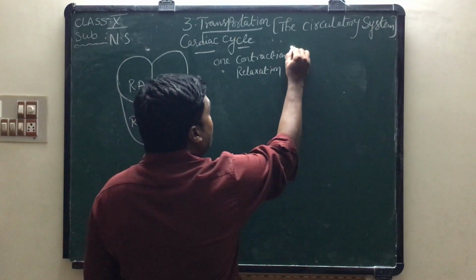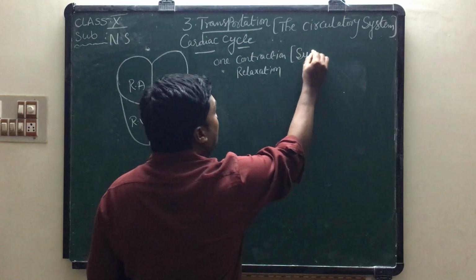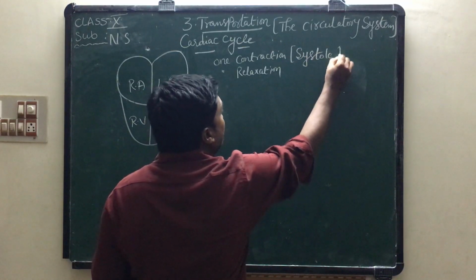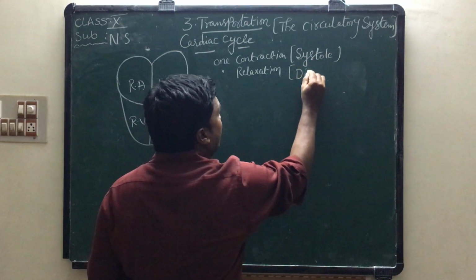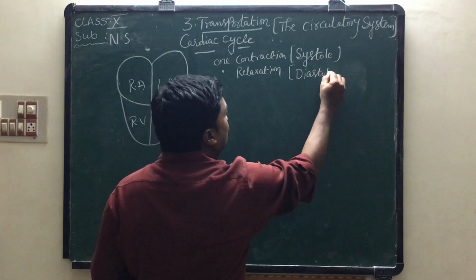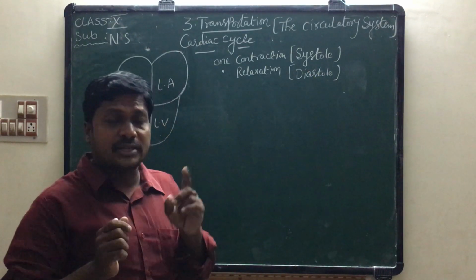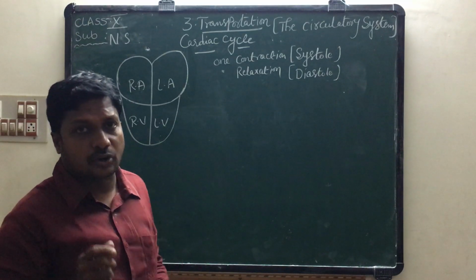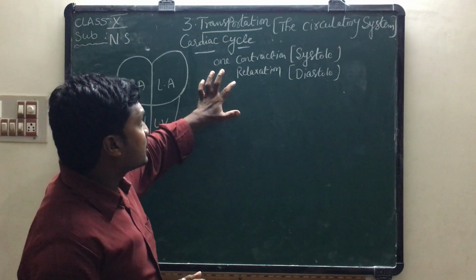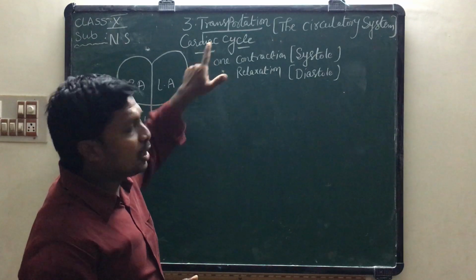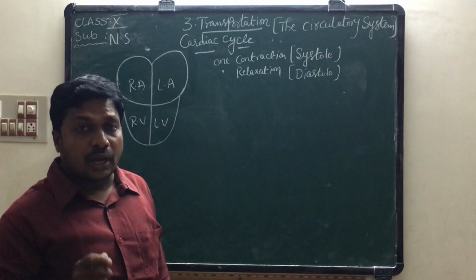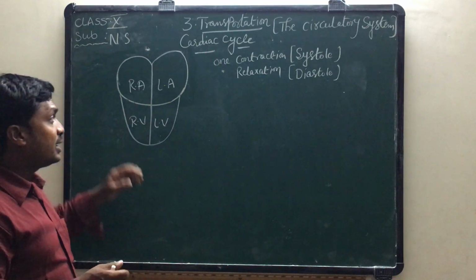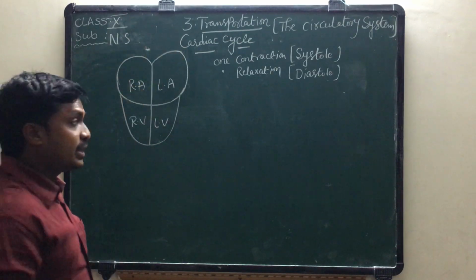Do you know the contraction phase of heart is called systole and the relaxation phase of heart is called diastole. One contraction, one relaxation is equal to cardiac cycle. Now I will explain about the steps involved in cardiac cycle.